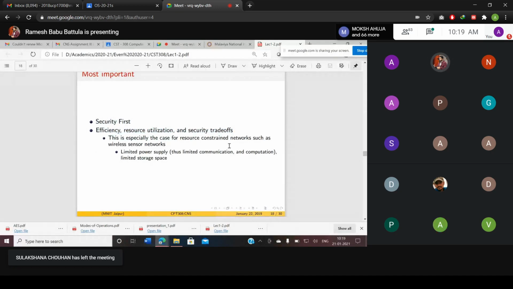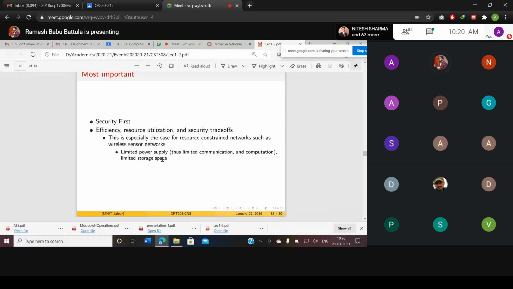What are the rest of the things? The next are efficiency, resource utilization, and security trade-offs. Example: this is especially the case for resource-constrained networks such as a wireless sensor network. Limited power supply is there, limited storage space is there. So the different IoT and IoT-related concepts come into our lives, and then the security aspects are going to change.